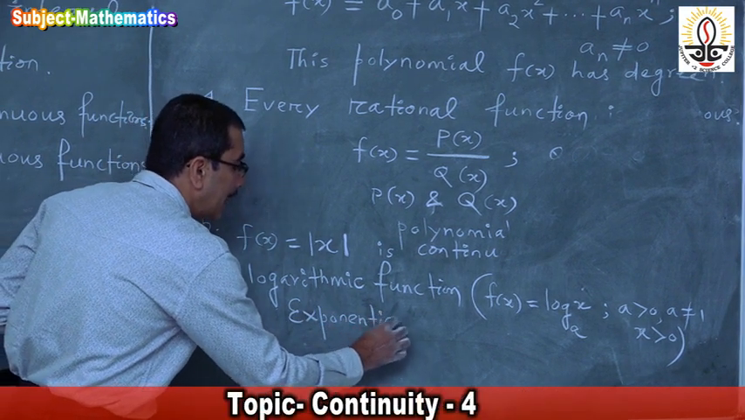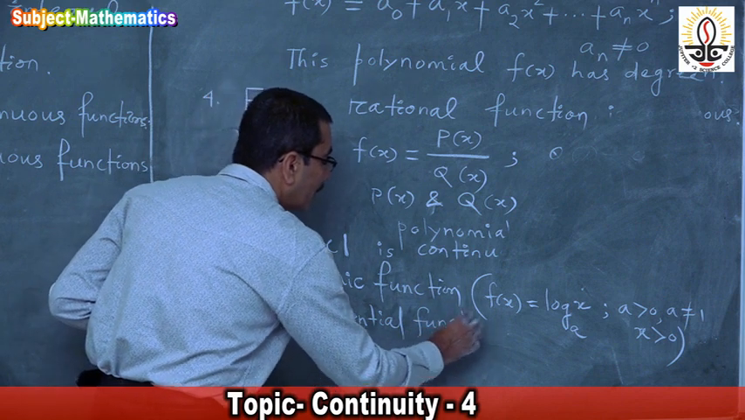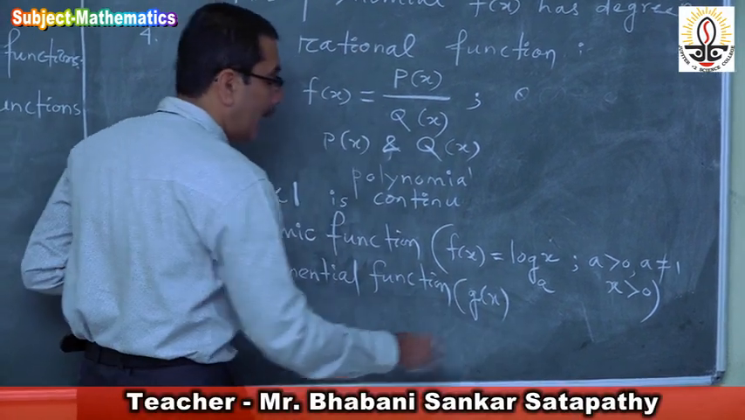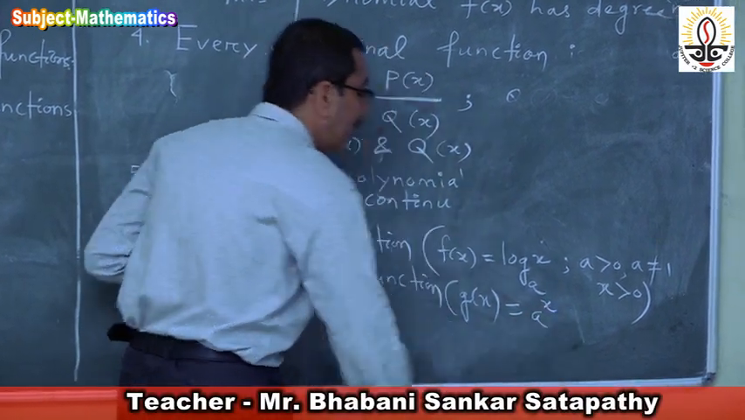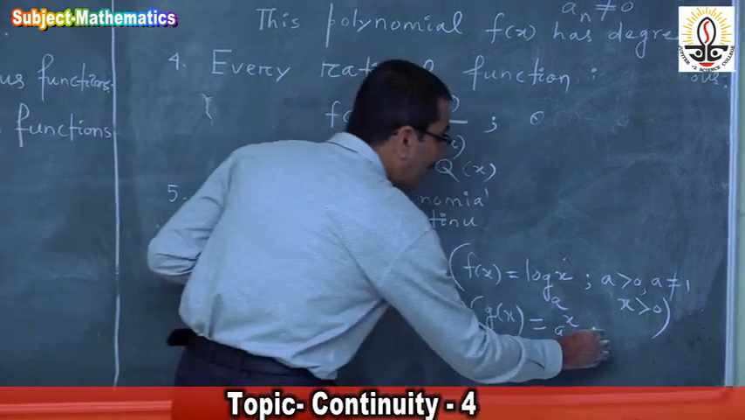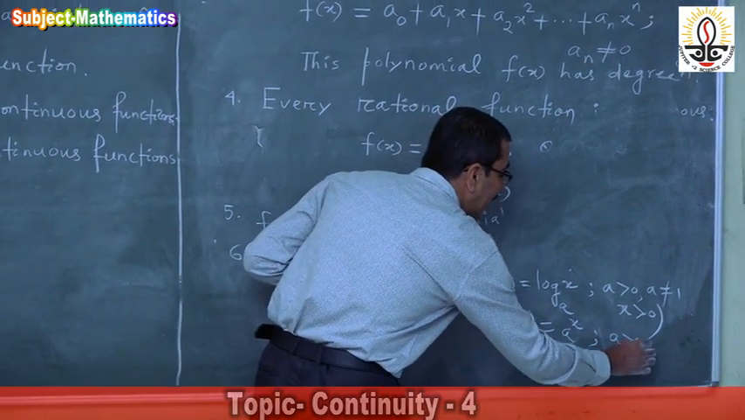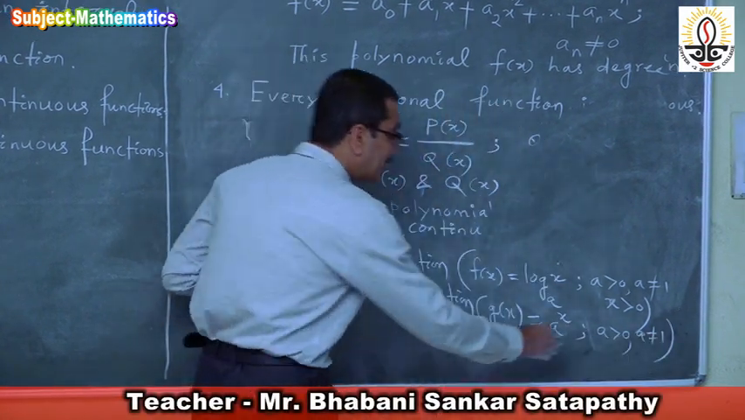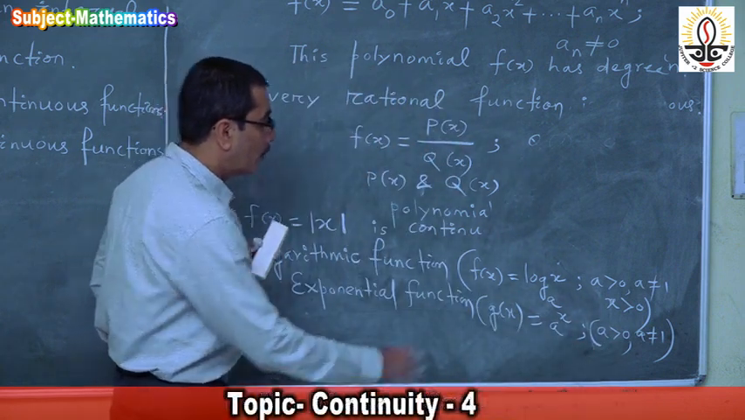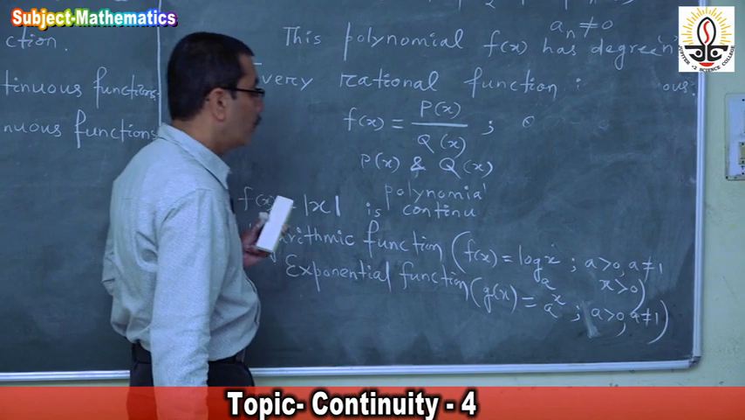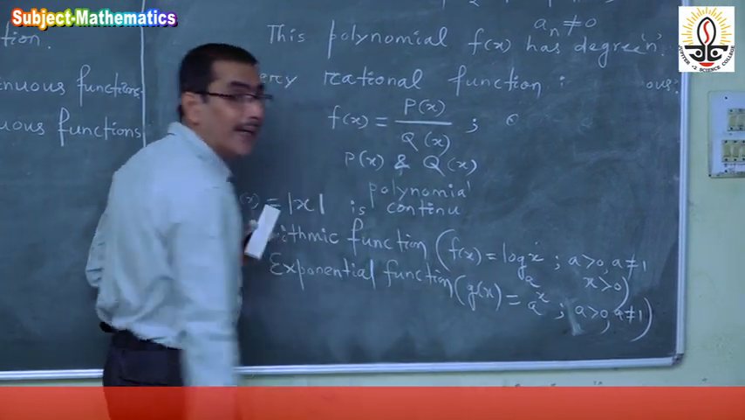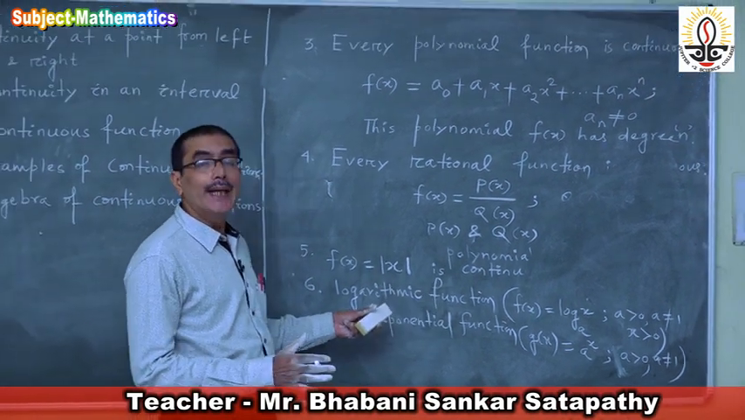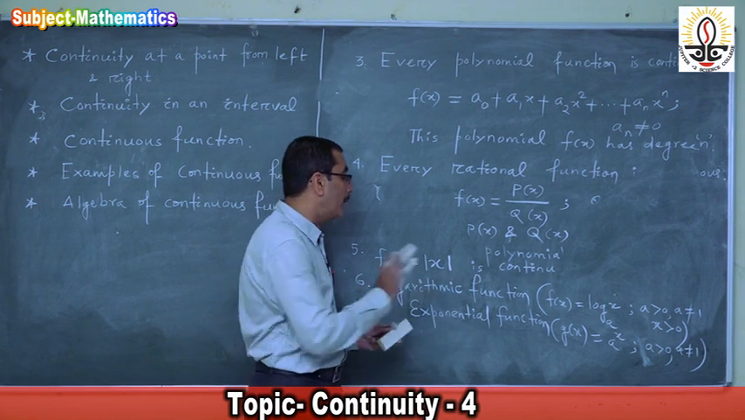Exponential function means g of x is equal to a to the power x, where a is greater than 0 and of course a is not equal to 1. So g of x is equal to a to the power x. This function is also a continuous function, since it is continuous at each point of its domain.